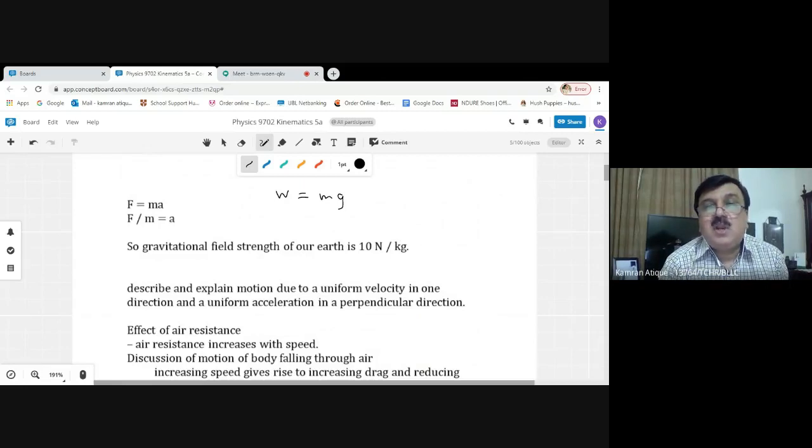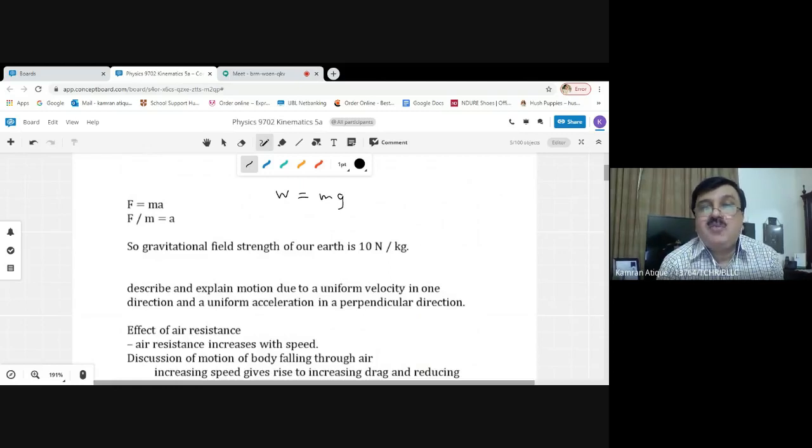Since this particular acceleration is provided by the Earth's gravitational field, it is named acceleration due to gravity. That's why this acceleration has a special symbol, small g. So small g is the symbol used in place of acceleration due to gravity.